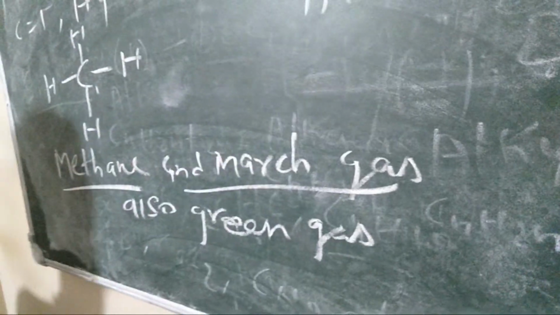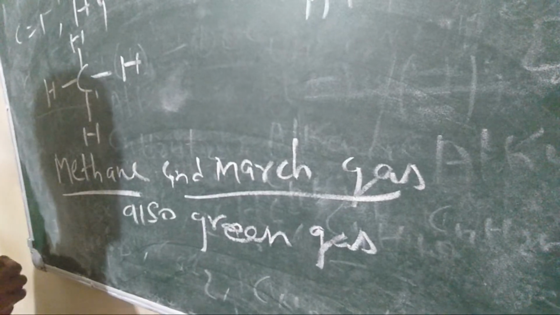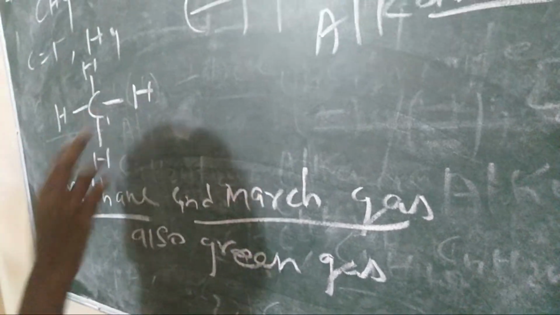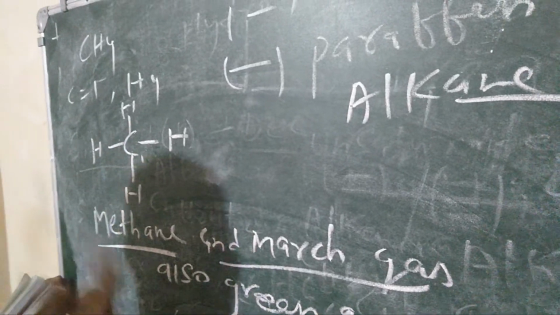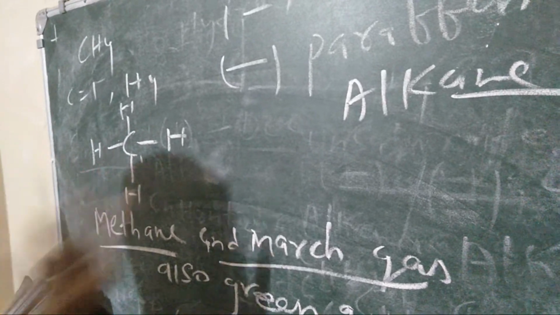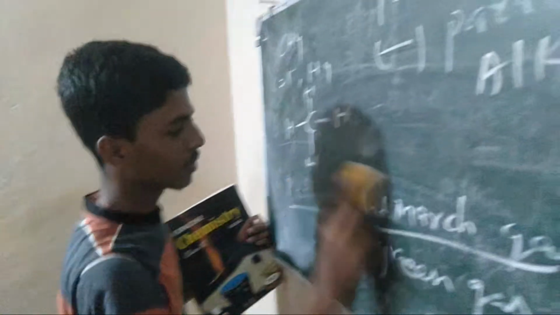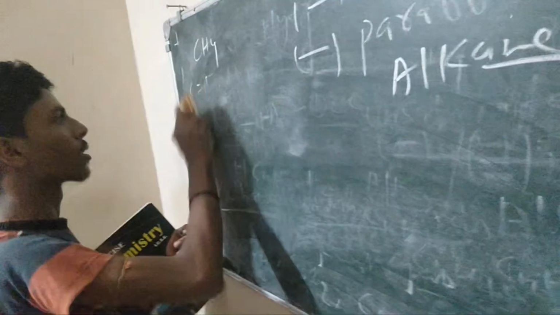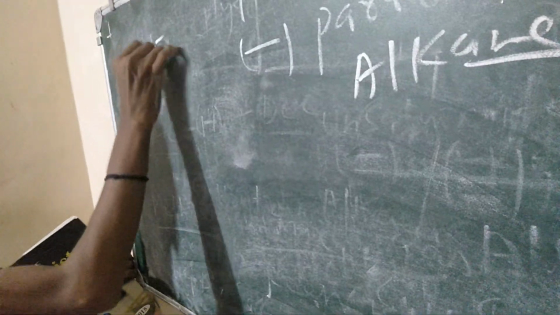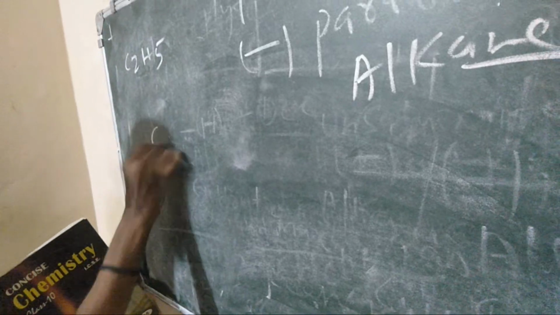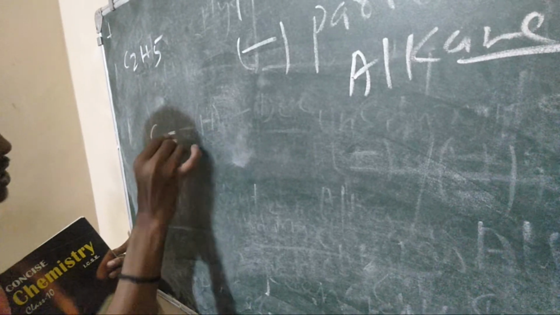If we follow the same process, always remember, we never use a second bond in one carbon. We have to use two carbons with a double bond. So first we take another compound, C2H4. Take two C with a double bond.